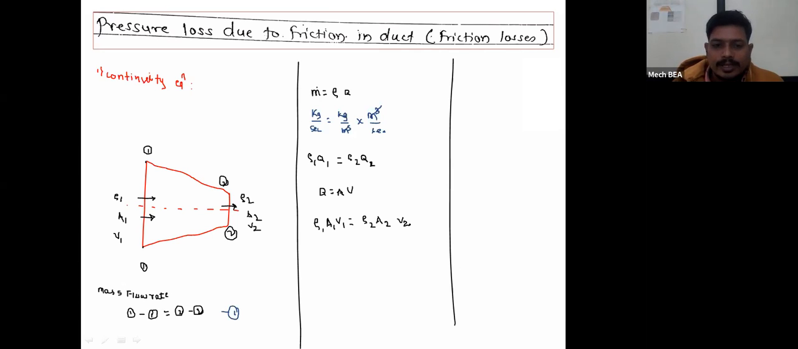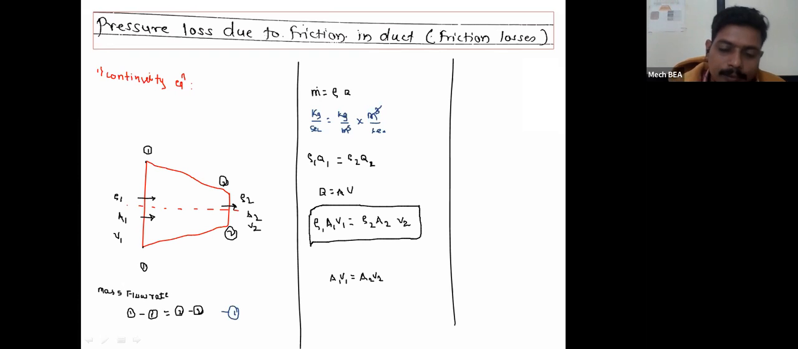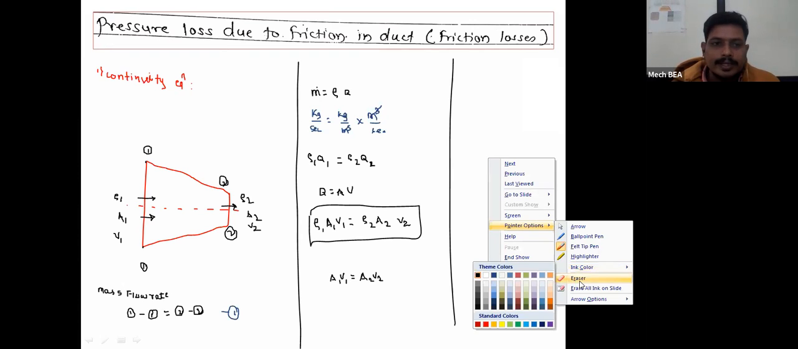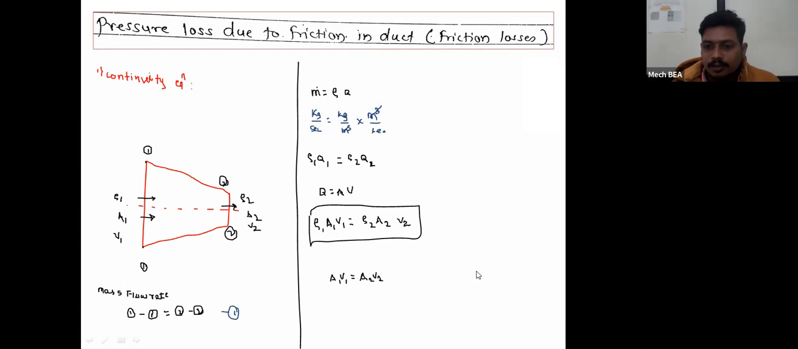If I consider the fluid as an incompressible fluid, then for an incompressible fluid the equation will be written as A1 V1 is equal to A2 V2. But as conditioning air is compressible in nature, for conditioning air the continuity equation which is applicable is rho 1 A1 V1 is equal to rho 2 A2 V2. So this is called the continuity equation which is applicable for the conditioning air passing through a variable cross section area duct.